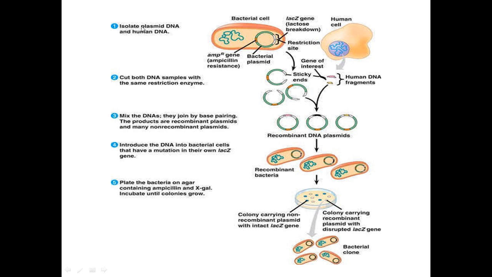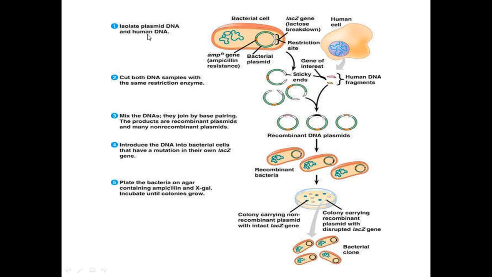The first one: isolate plasmid DNA as well as human DNA. Instead of human DNA, we can say desired DNA. A plasmid is found in a bacterial cell; inside it there is one circular entity. This we call a plasmid, or extra chromosomal DNA. Normally the bacteria has its own DNA, that is the genome. Additional to that genome, it has one extra chromosomal part which acts as a carrier molecule. This extra chromosomal part we call a plasmid, otherwise a vector or a vehicle to carry our desired gene.